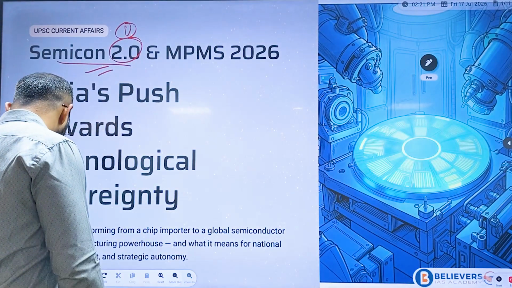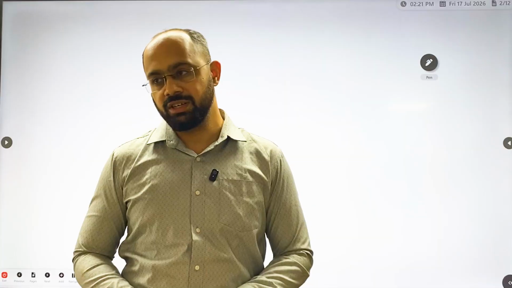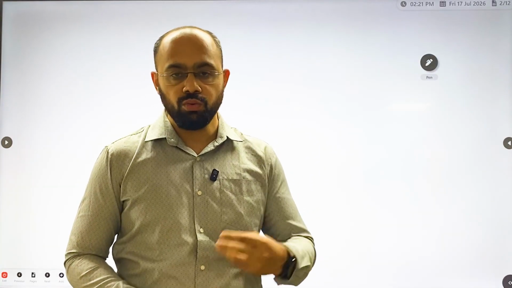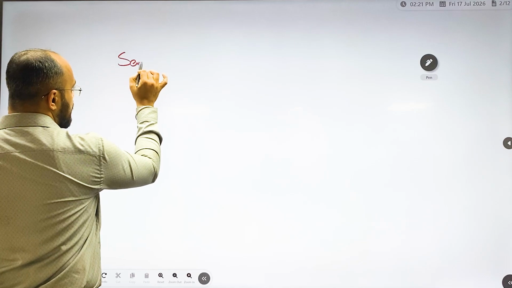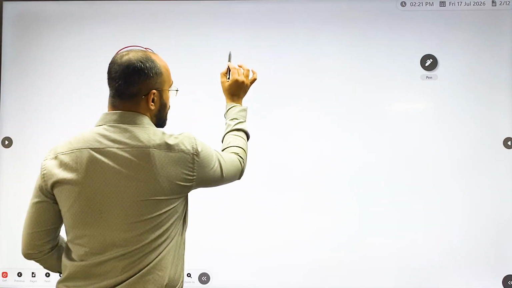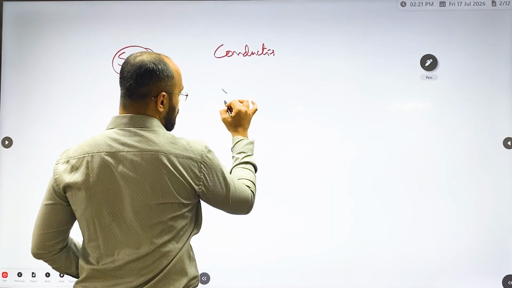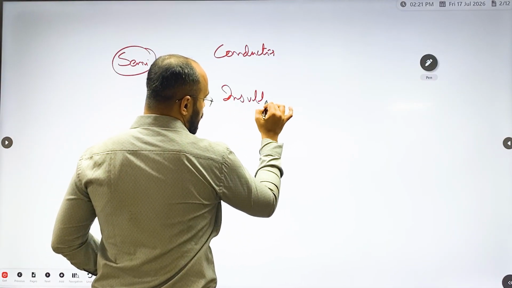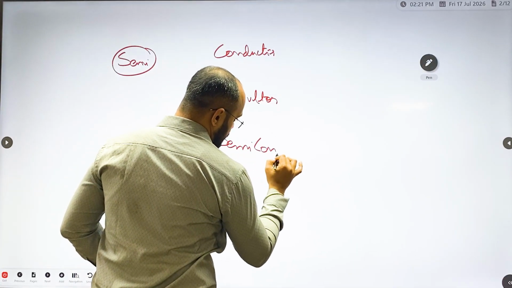Now we'll first understand what this semiconductor is. Even for non-science students, we'll take an example and I'll try to explain what a semiconductor is. Imagine there are three components: conductor, insulator and semiconductor.